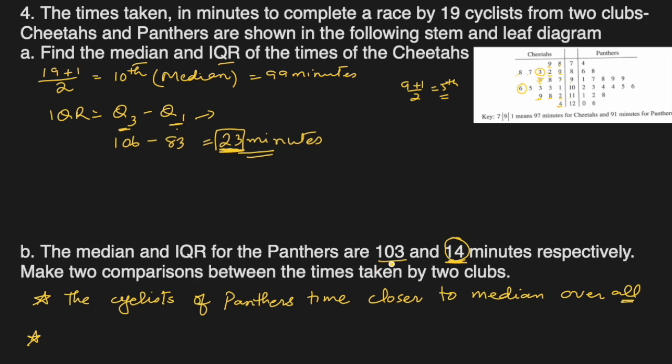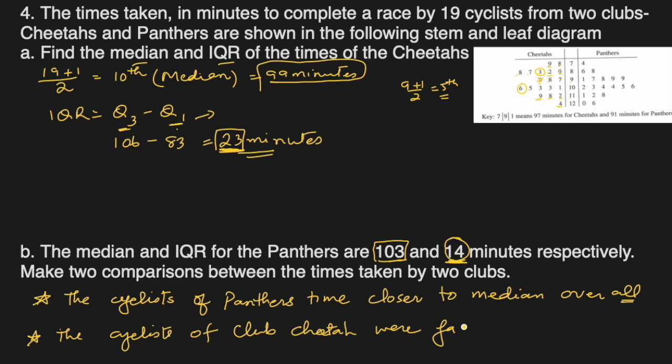Second, since the median is higher here, and it is 99 minutes for Cheetahs, the cyclists of Club Cheetah were faster than Panthers because their median is so low that most of them timed lesser, and that's why they were faster.